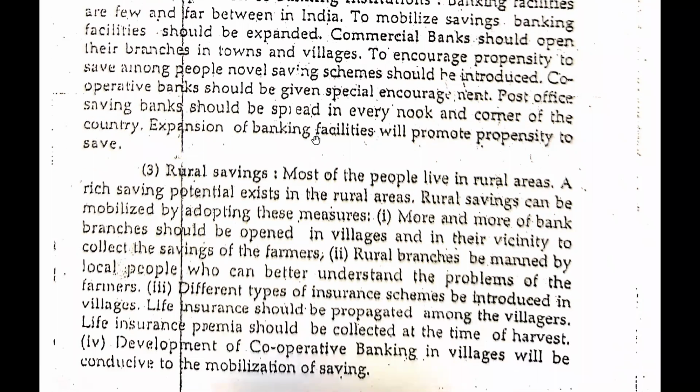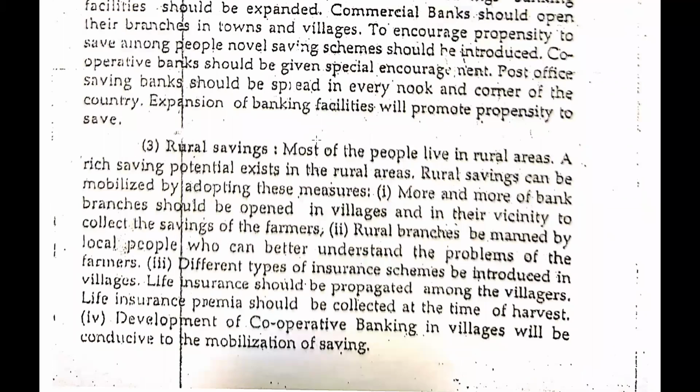Now the third point is rural savings. Most of the people live in rural areas. A rich saving potential exists in the rural areas. Rural saving can be mobilized by adopting these measures. More and more bank branches should be opened in the villages, in their vicinity, to collect the saving of the farmers. So there will be banking service to each and every village of the country. So by doing such a thing, we are able to get the saving from the rural areas also.